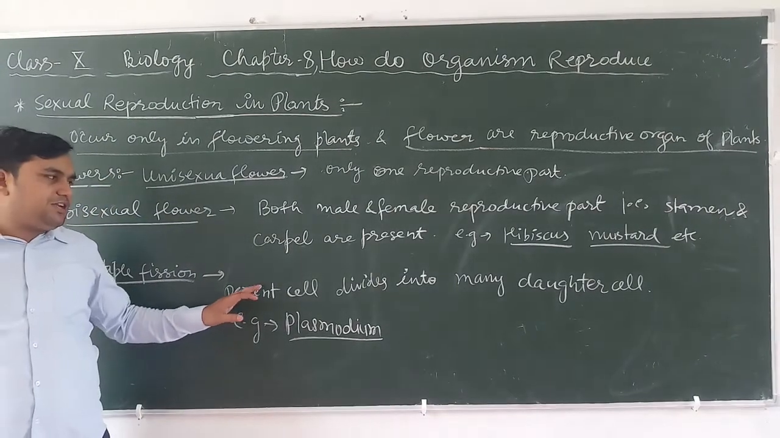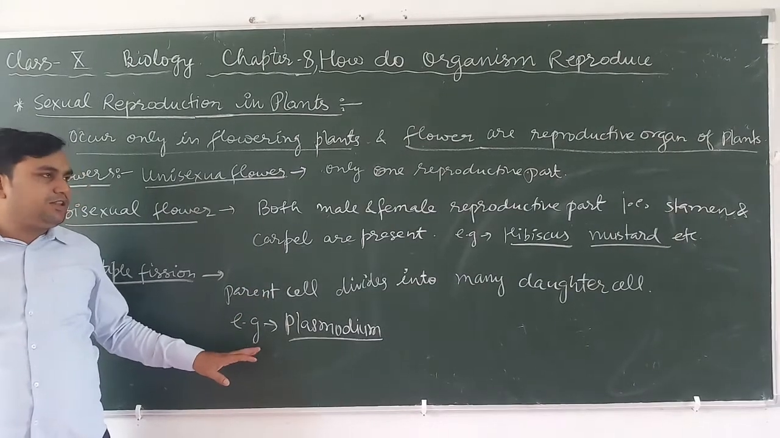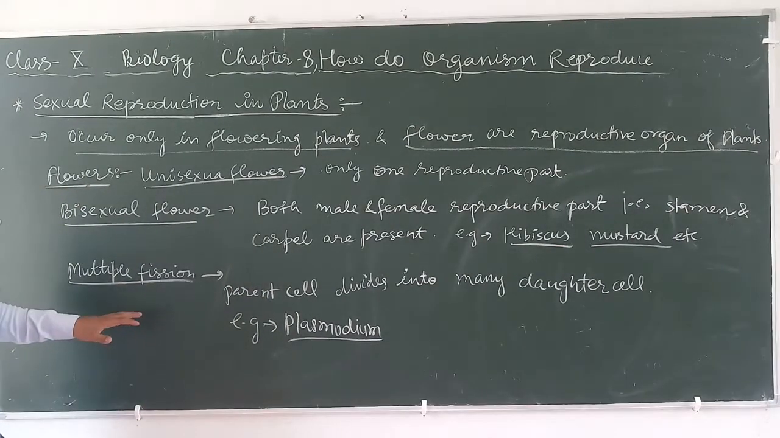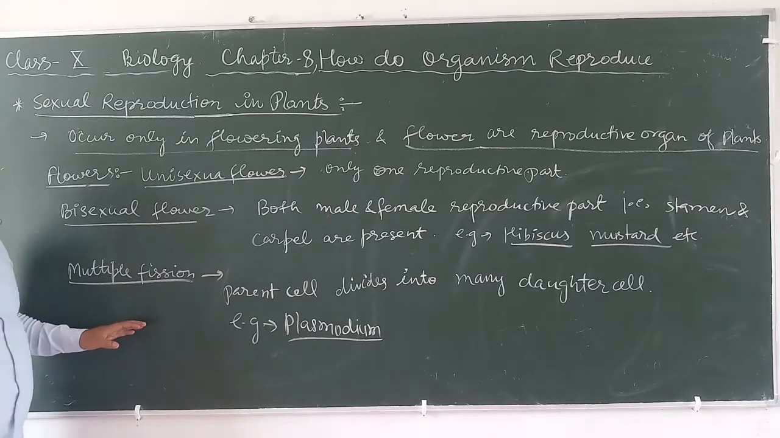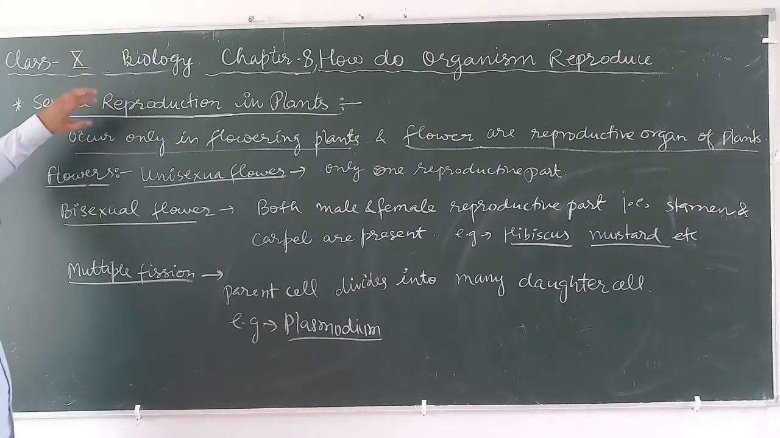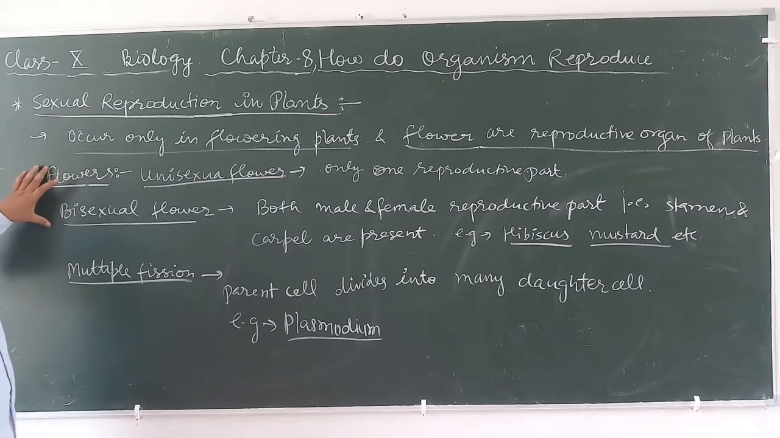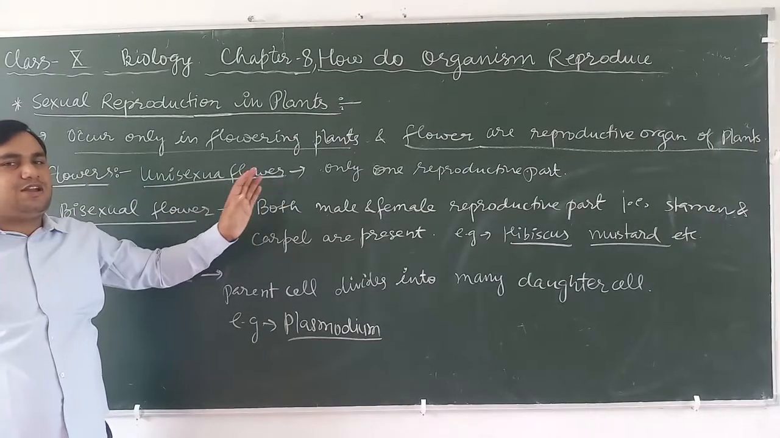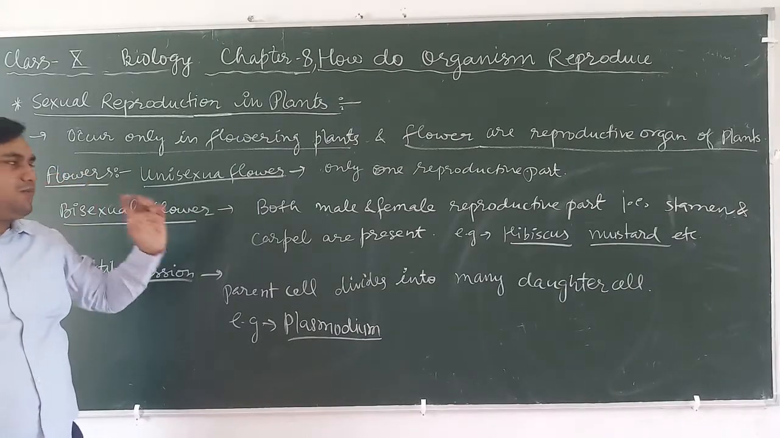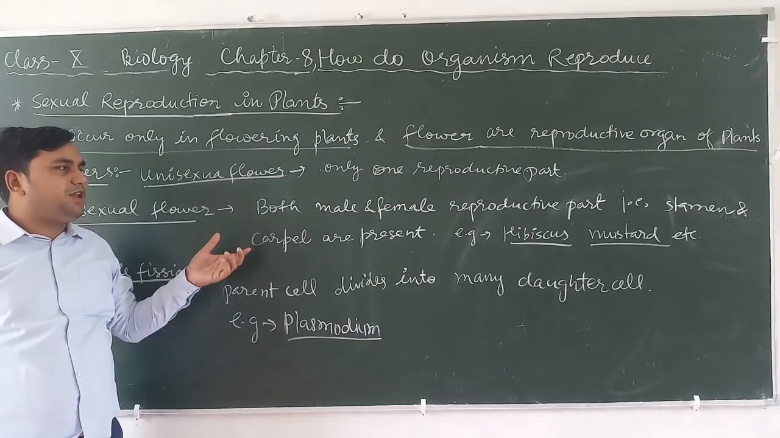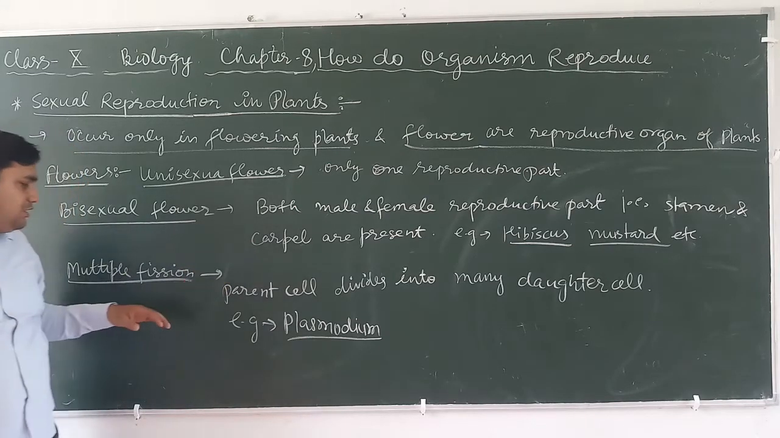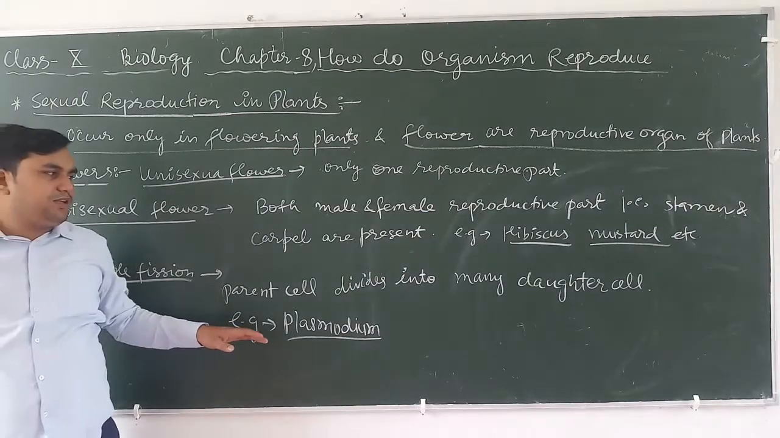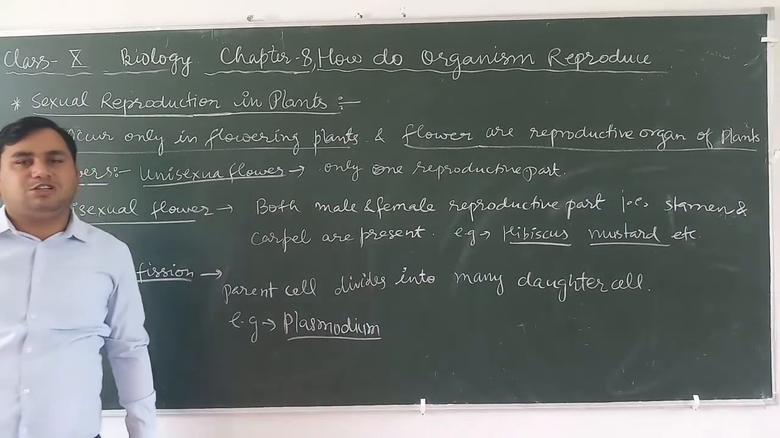In multiple fission, the parent cell divides into many daughter cells, for example in Plasmodium. So this is the general introduction of sexual reproduction in flowering plants. It occurs only in flowering plants. Flowers are the reproductive organs of plants. Flowers are of two types, unisexual and bisexual. Unisexual means only one sex's reproductive part is present in a particular flower. In a bisexual flower, both male and female reproductive parts, stamen and carpel, are present. For example, hibiscus and mustard. Here in multiple fission, the parent cell divides into many daughter cells, for example Plasmodium.